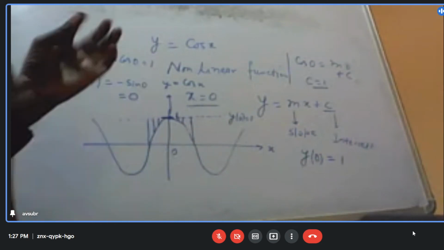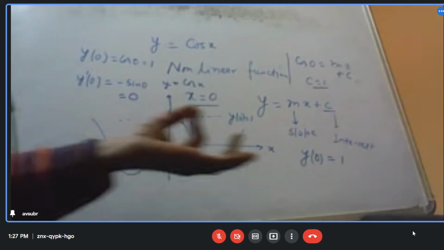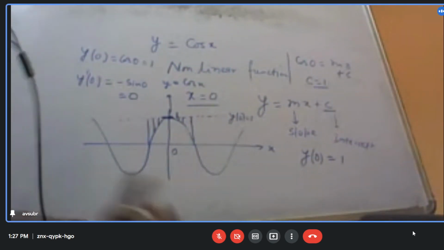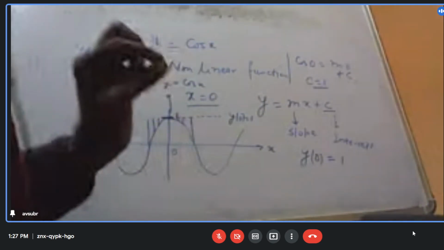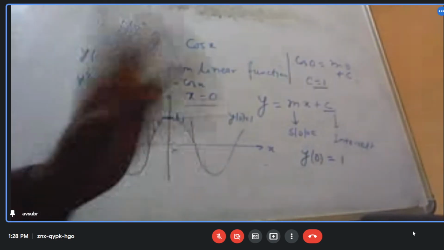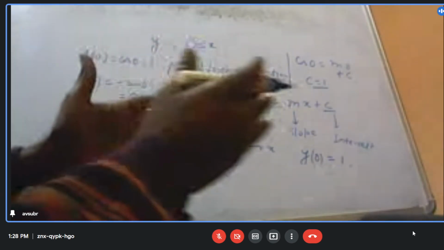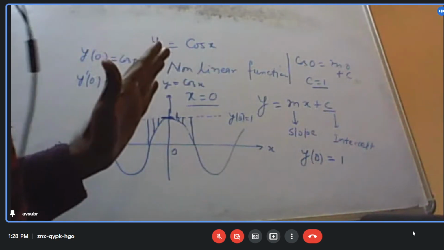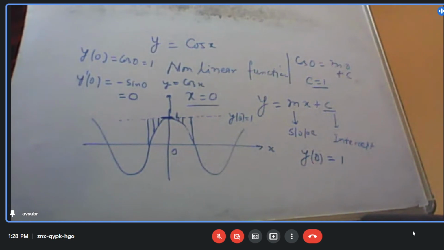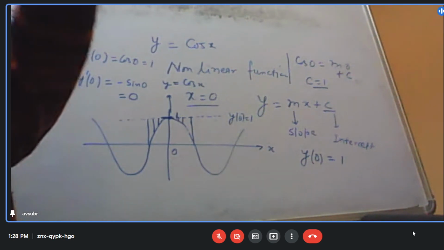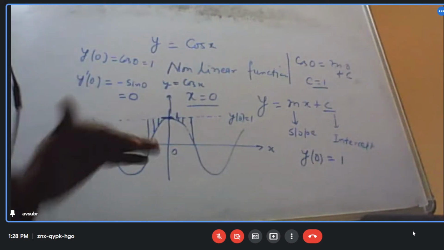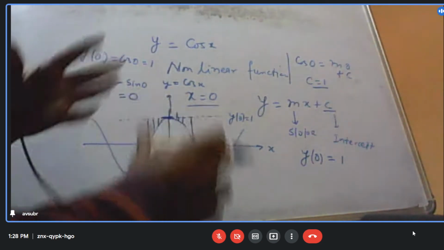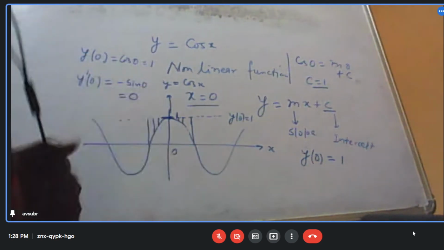Okay, obviously, when x is very small, it is close to 1. The value of cos x is close to 1. So that is okay for very small values of x. But as x deviates away and away from x equal to 0, we shall not be able to find the value of cos x properly. That is, there will be a large error in the fitted value compared to the actual value. So this linear approximation does not seem to work.